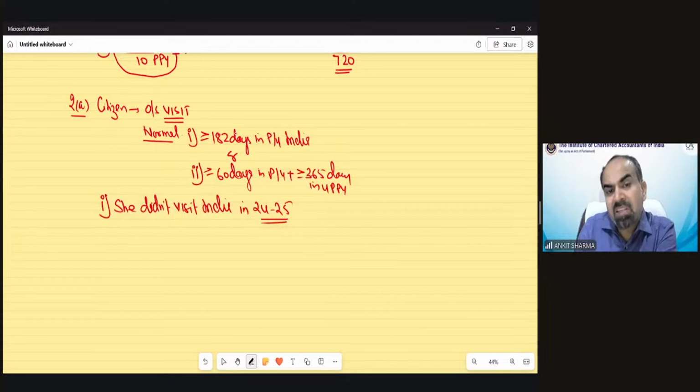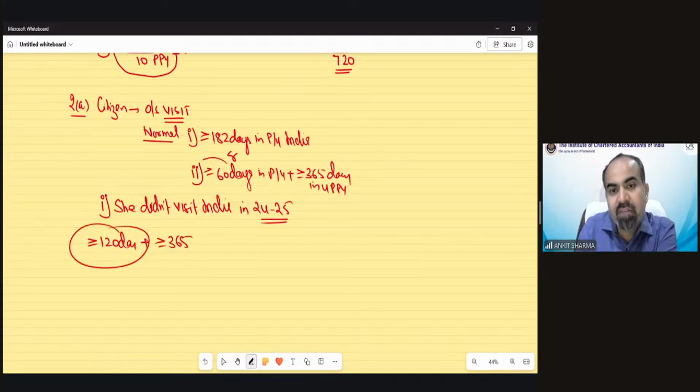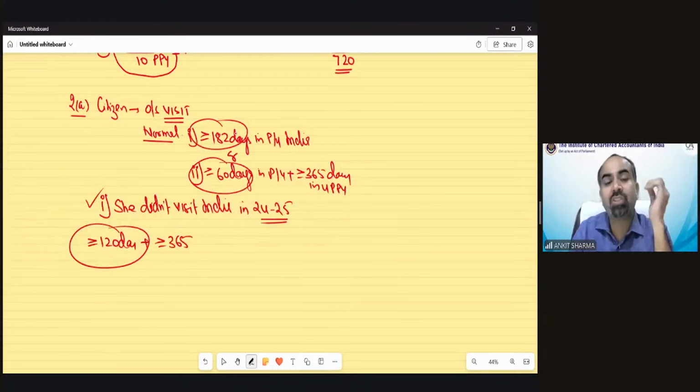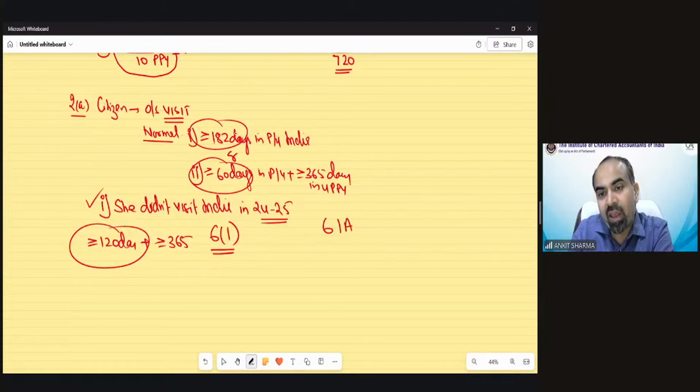Even in the third special condition case, she should be in India for more than 120 days and more than or equal to 365 days. So all these conditions require some days in India. But as per point number 1, because it says she did not visit India at all, she could not be a resident under section 6(1). Now we have to check section 6(1A), which is deemed resident.